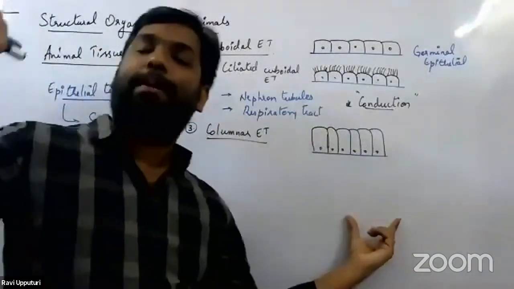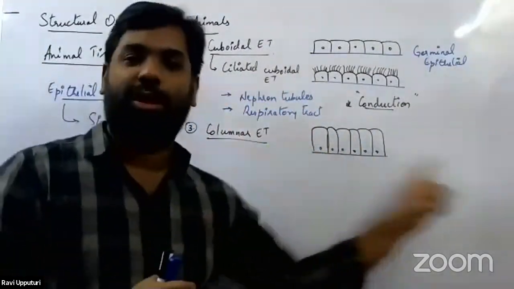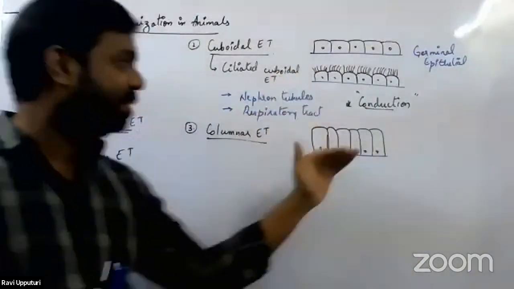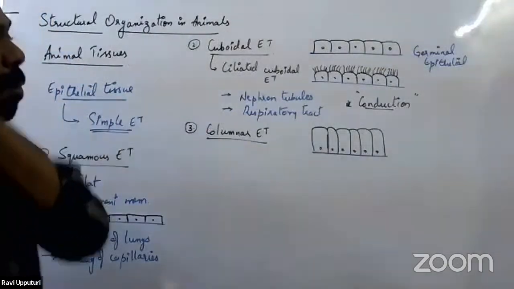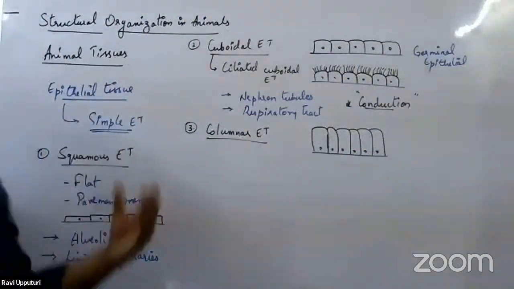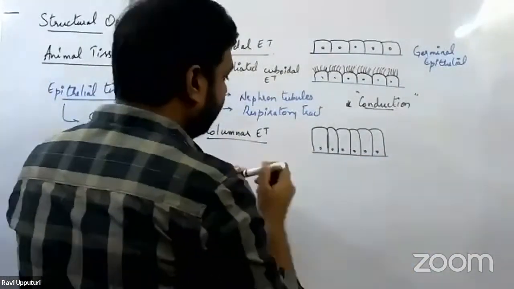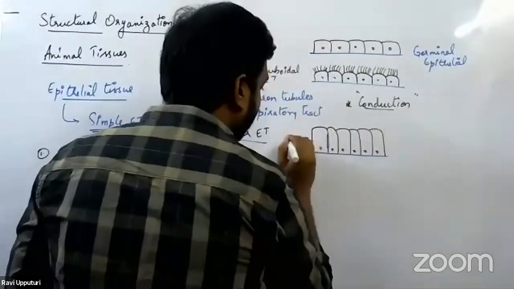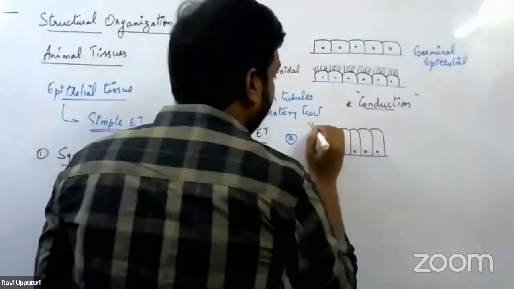Again, remember, epithelial tissue always rests on a basement membrane. Simple epithelial tissue has only one single layer. Now, columnar epithelial tissue undergoes different modifications. Let us see what those modifications are. In the first modification, I'm putting it here itself, they start having cilia on their free surface.